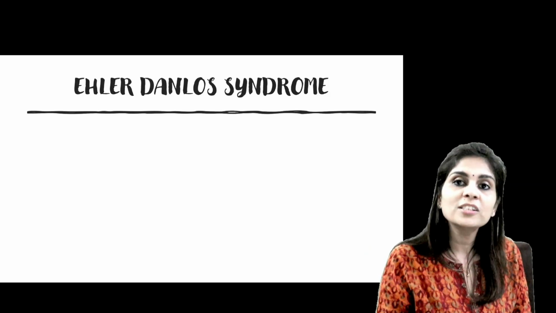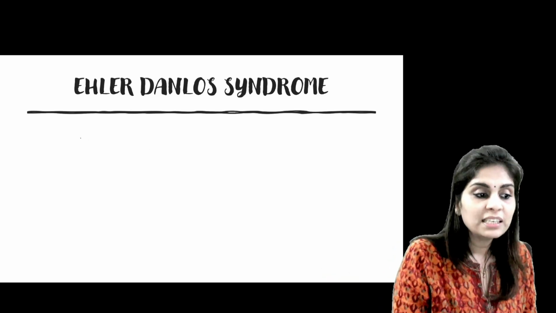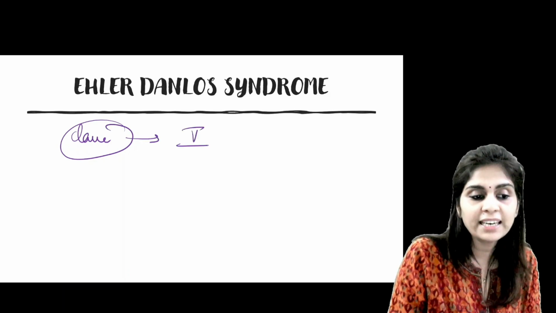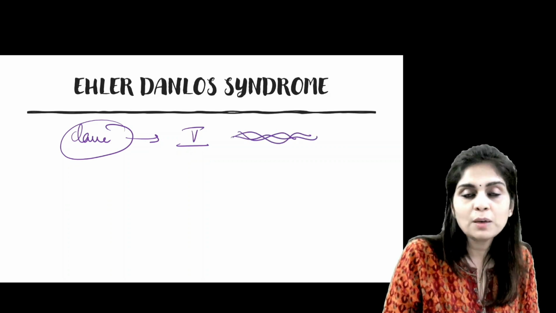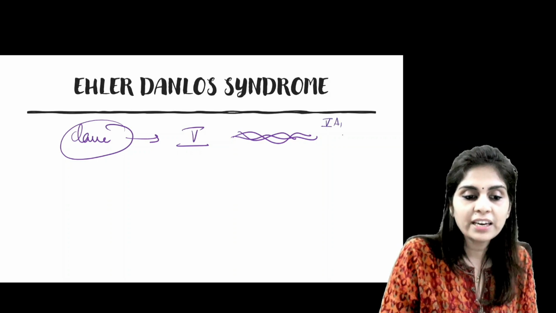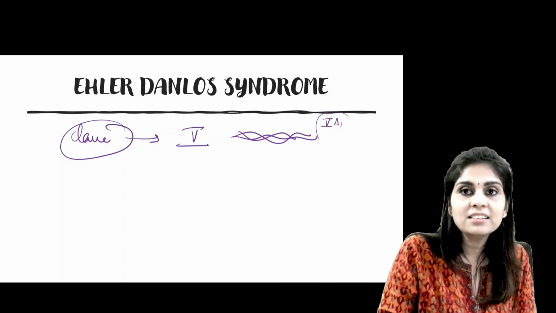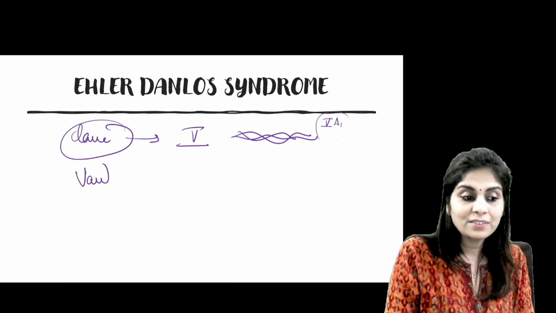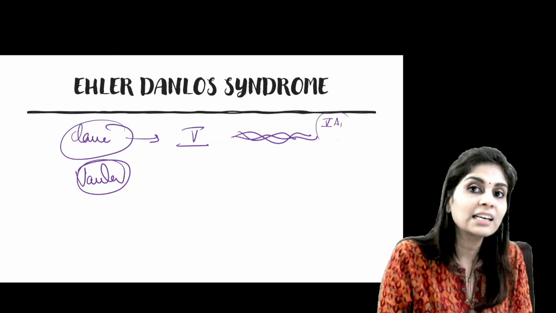And all these are caused by defects of collagen synthesis or collagen assembly or collagen metabolism. For example, the classical Ehlers-Danlos syndrome is caused by a defect of type 5 collagen. We know type 5 collagen, any collagen for that matter, will have 3 polypeptide chains, and the 3 polypeptide chains of type 5 collagen are called 5A1, A2 and A3. Any genetic defect of any of these 3 genes can result in classical Ehlers-Danlos syndrome. And then there is something called a severe vascular type of Ehlers-Danlos syndrome. It's severe because, as I said, it can present with aortic rupture.